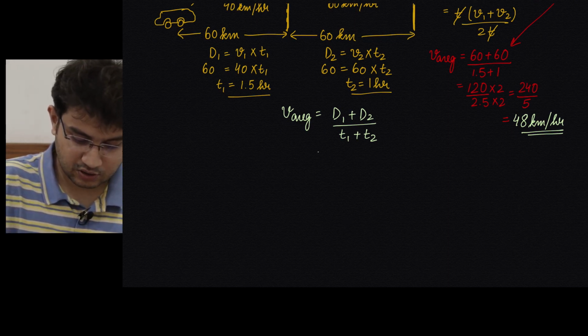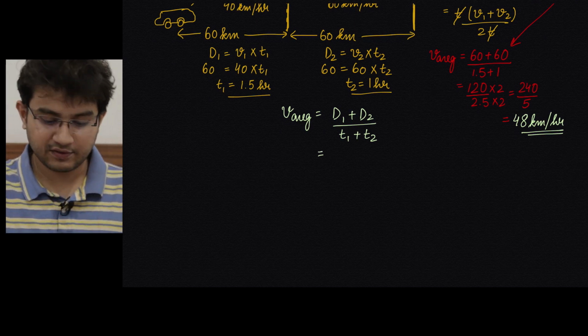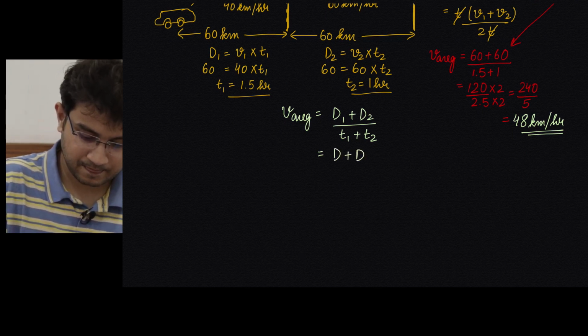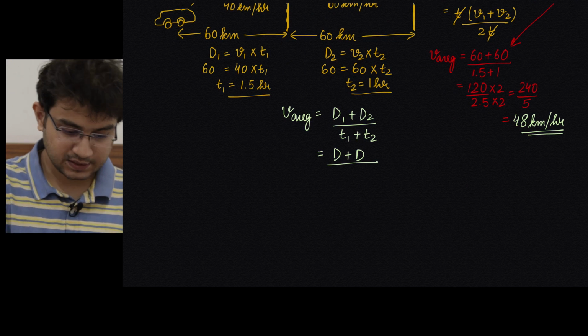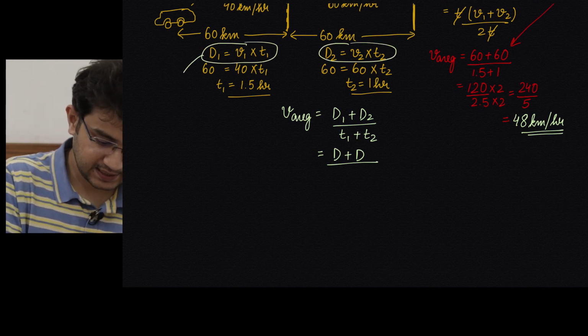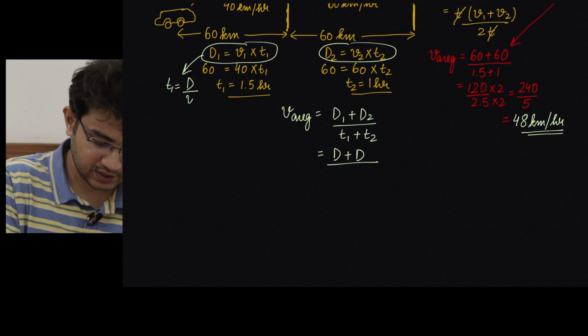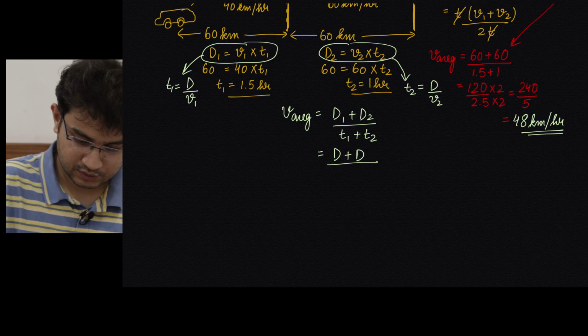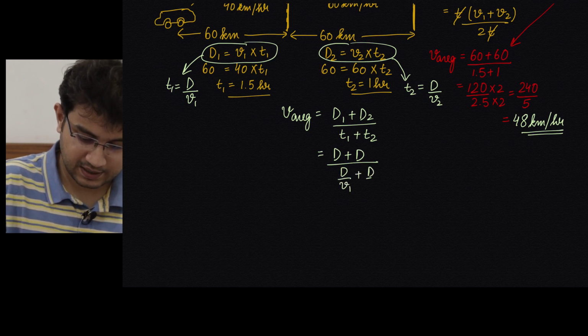Now in this case, because the distances were equal, so d1 is equal to d2 is equal to d, so I can write d plus d. Now looking at the timings from this and from this, I can say t1 is equal to d1 by v1, and d1 is d, so d by v1, and similarly t2 is d by v2. So you get d by v1 plus d by v2.